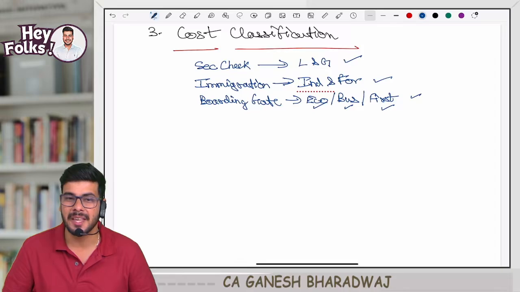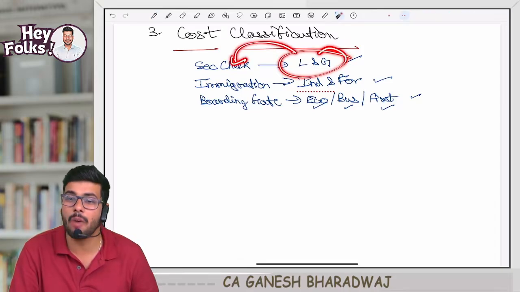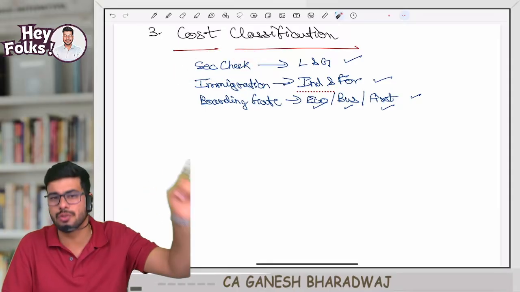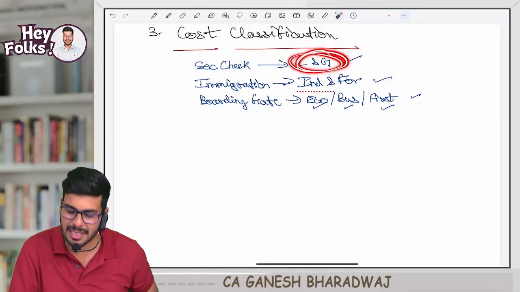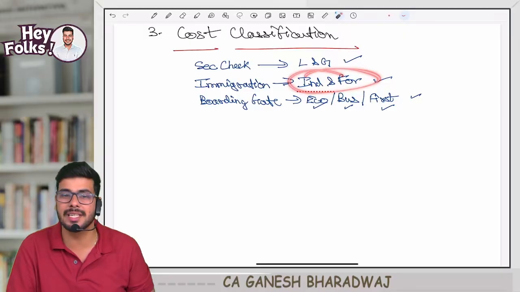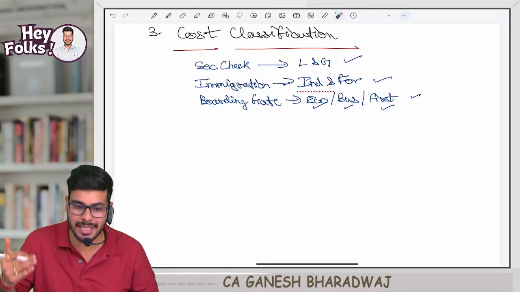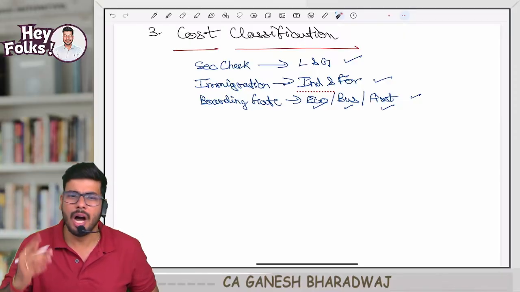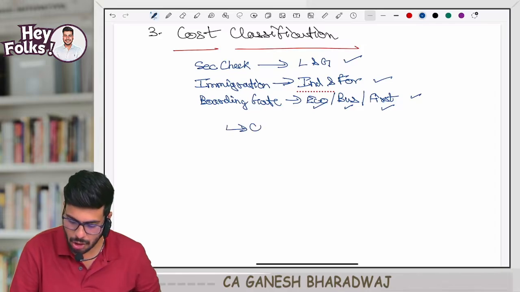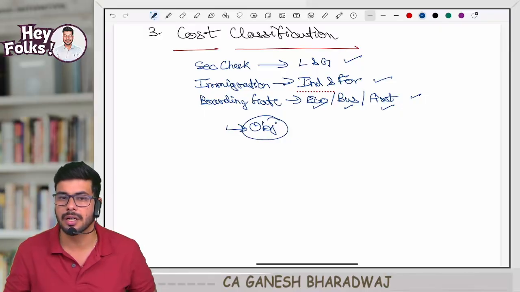Always remember, when you are doing a classification, the classification depends on the objective you want to achieve. Here in the security check, the objective was actually to do security checking. Here it made sense if I represent human beings like this. Here it was to check the documents. Here it made sense if I classify human beings as Indians and foreigners. And at the boarding gate, it made sense if I classified accordingly. So, are you agreeing with me if I say that classification depends on the objective you want to achieve? Are you all agreeing with me on this, guys?